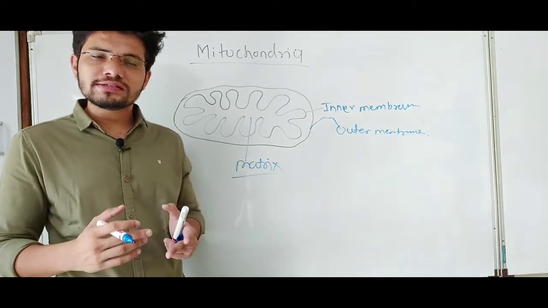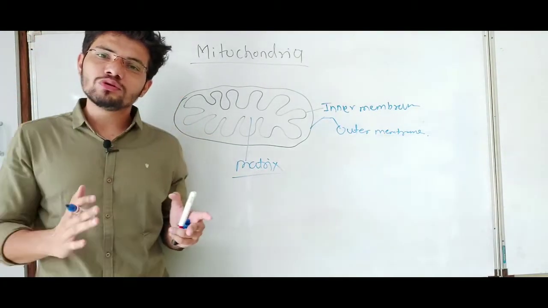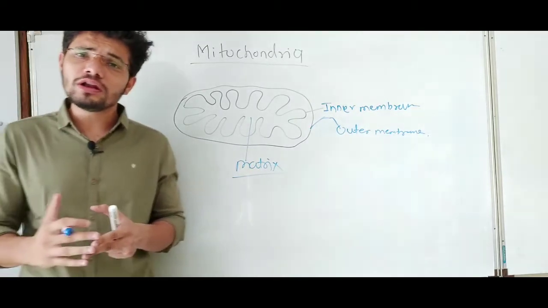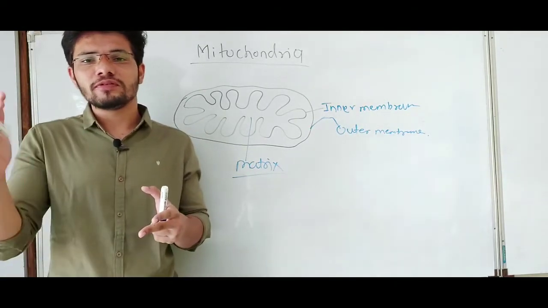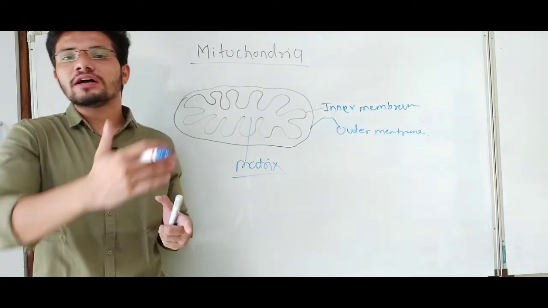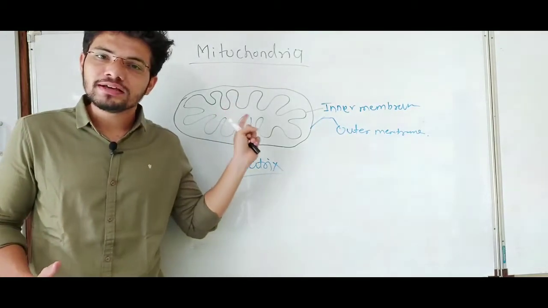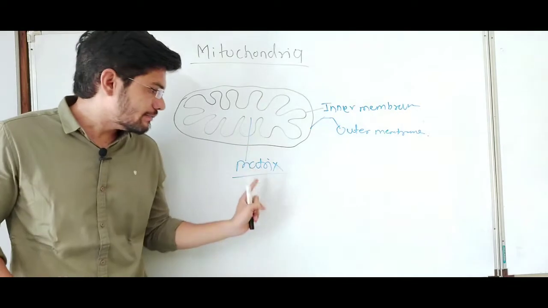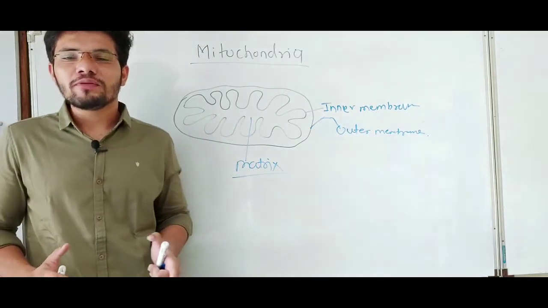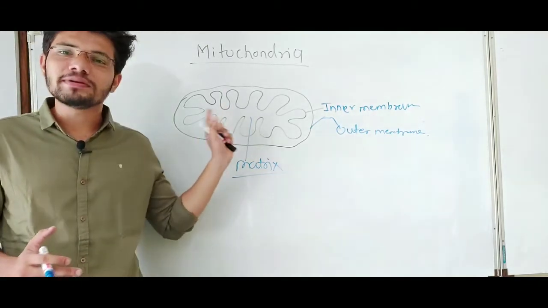In aerobic respiration, the cell takes up glucose and breaks it down into smaller molecules like pyruvate with the help of glycolysis. That pyruvate is converted into acetyl CoA, and that acetyl CoA is transported into the mitochondria. Inside the matrix there are a lot of enzymes required for the Krebs cycle, and the Krebs cycle happens inside the matrix.